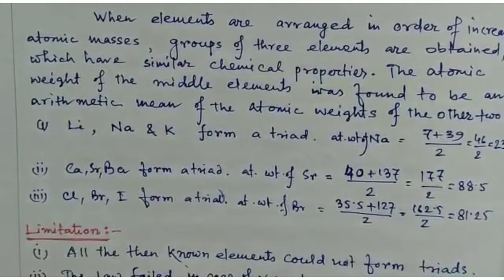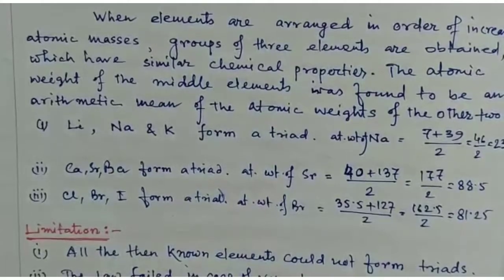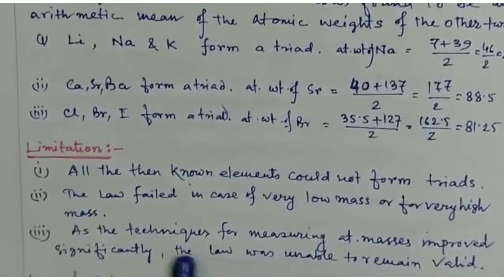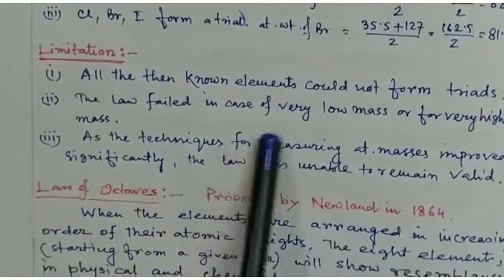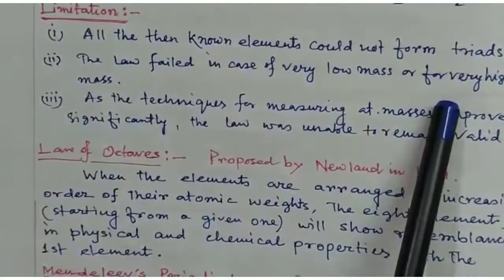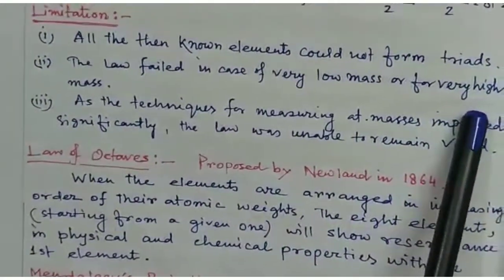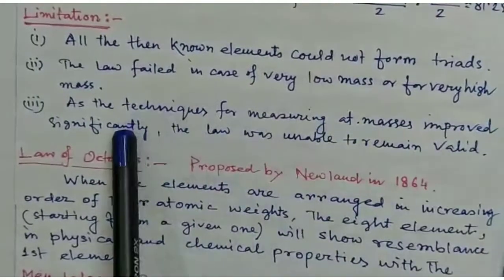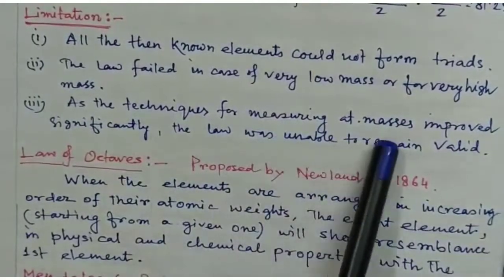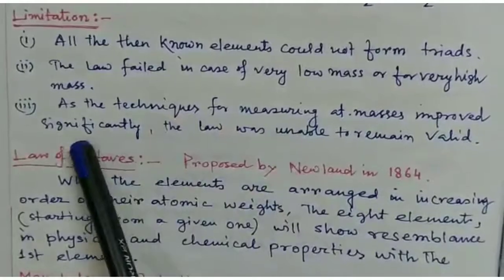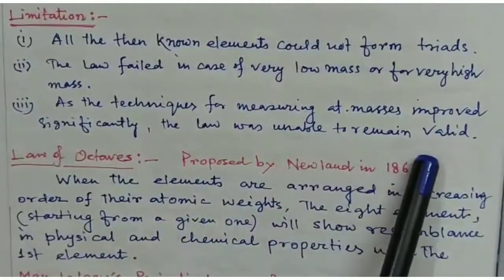But this law has some limitations. The first is that not all the then known elements could form triads. The law failed in the case of very low masses or very high masses. As the techniques for measuring atomic masses improved significantly, the law was unable to remain valid.